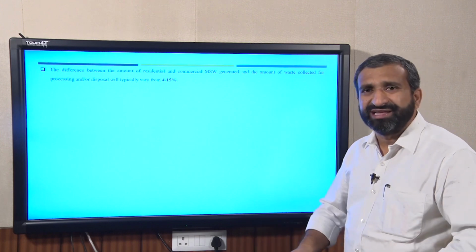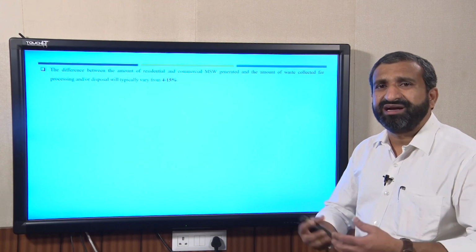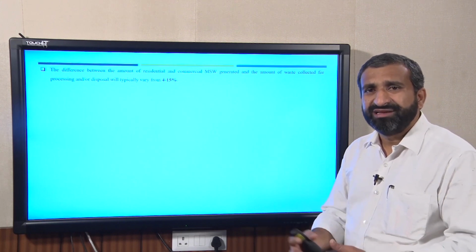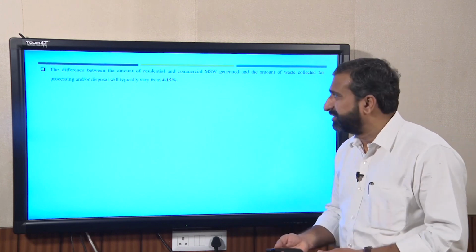Globally it goes up to 15%, but in India it is possible that there will be more than 15% difference between the generation rate and collection rate.